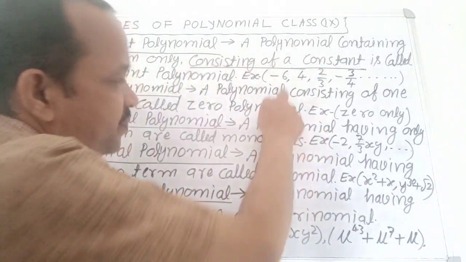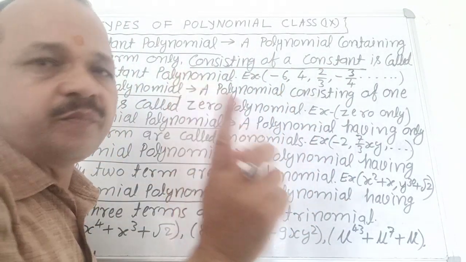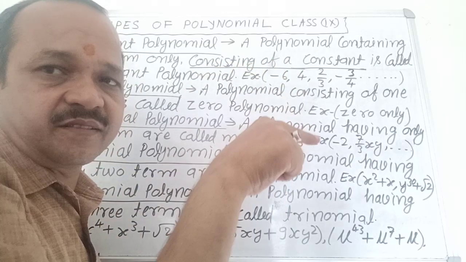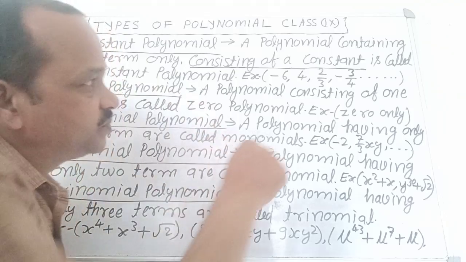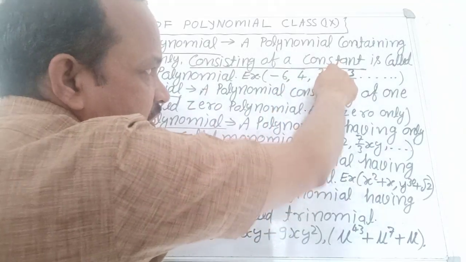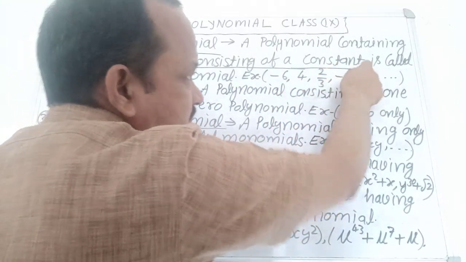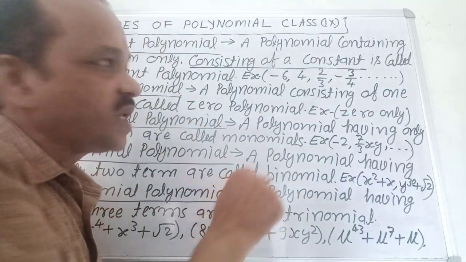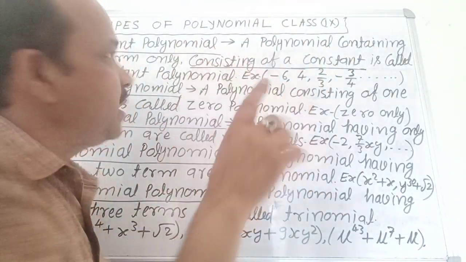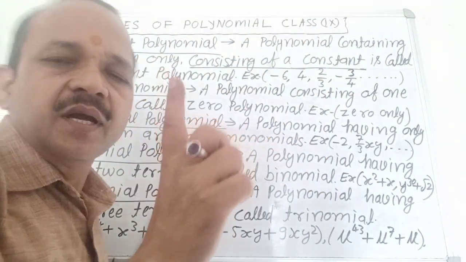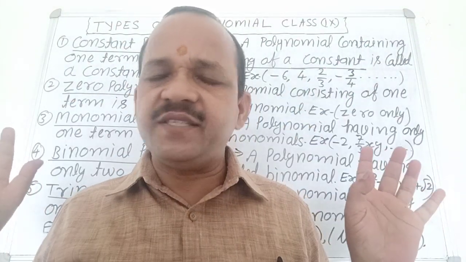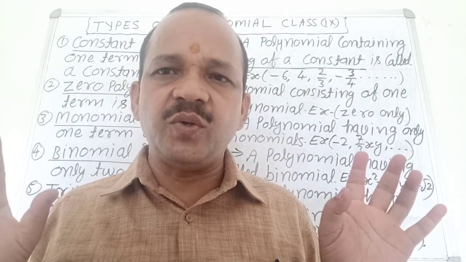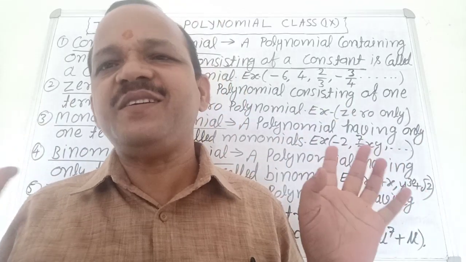For example, minus 6. Minus 6 is a constant, not changeable. Also 4, 3 by 2 by 3, minus 3 by 4 and so on are examples of constant polynomials. Is constant polynomial clear? No confusion about constant polynomial? Very good. It is very easy.